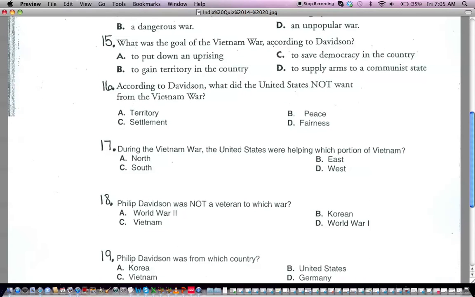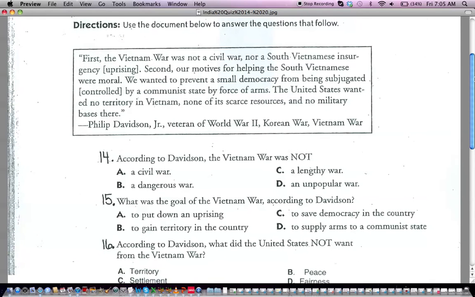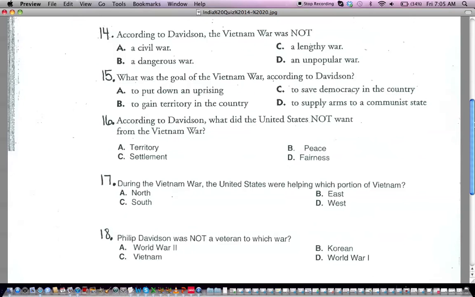Number 16, according to Davidson, what did the United States not want from the Vietnam War? A, territory. B, peace. C, settlement. D, fairness. What did the United States not want from the Vietnam War? And again, if you need to go back up here, here it is. You can pause, reread it, then come back to 16. All right.